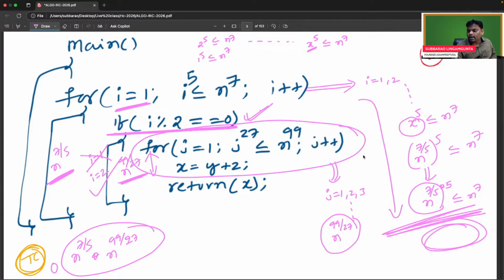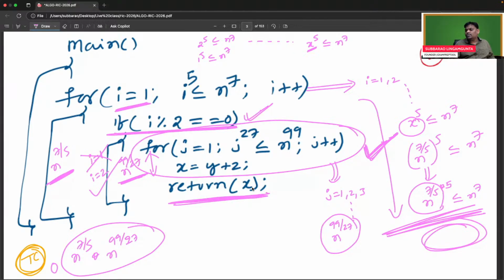But do you believe or not? After the j loop is over, there is a return x. I is equal to 2, you came inside, the j loop is executed, and after it is over comes return x. Return means you are going out of that function.